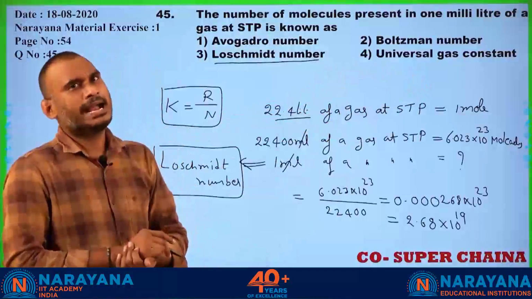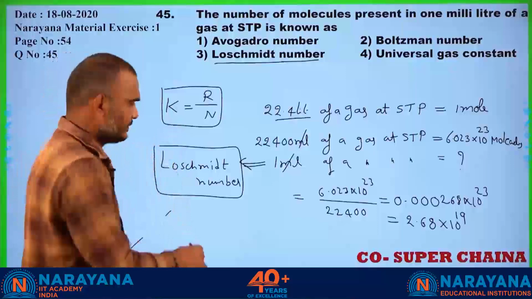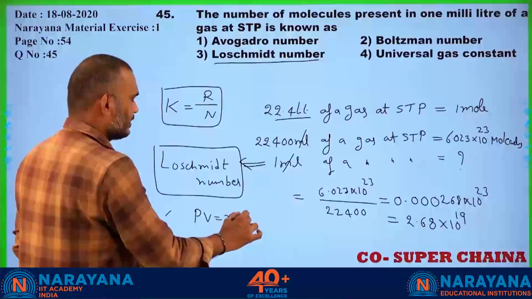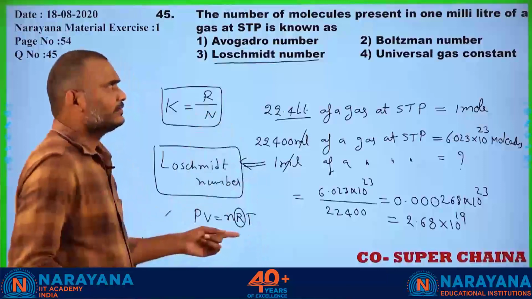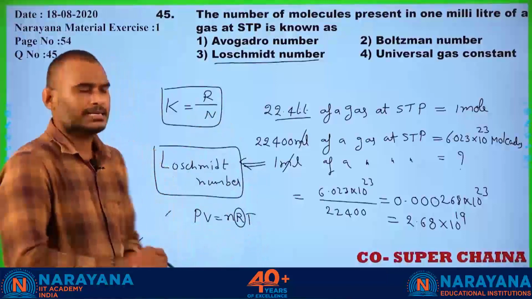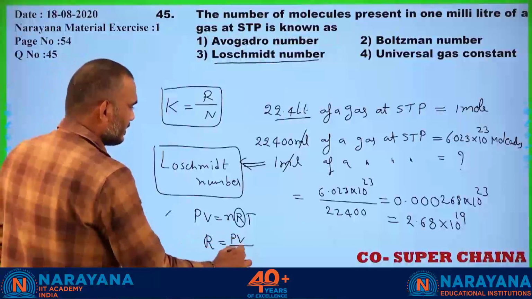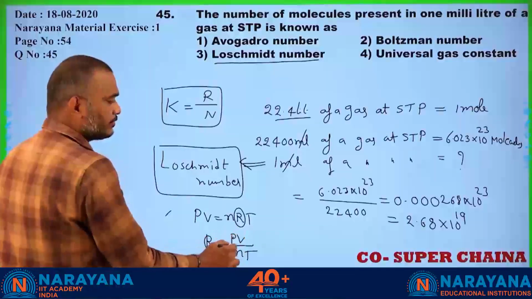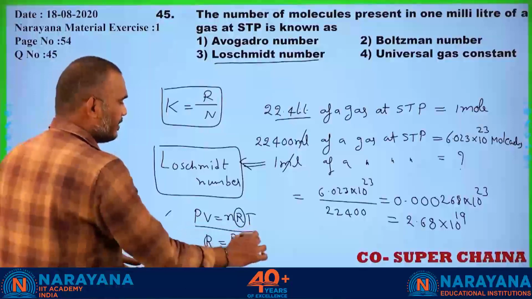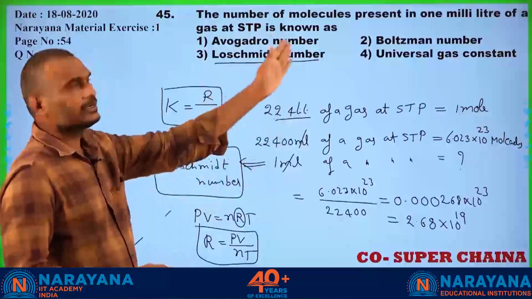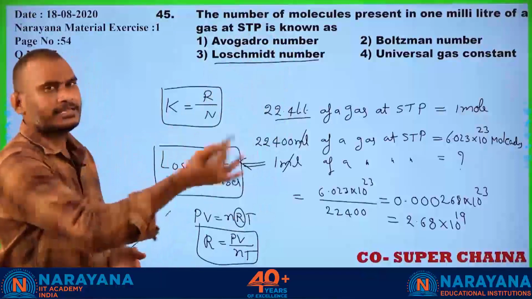And the universal gas constant, yes, it is the gas constant. When you apply the ideal gas equation, you get PV equals nRT. This R is called the universal gas constant. This R value depends upon PV by nT: the pressure, volume, number of moles and temperature of the gas taken. These are the things regarding this question. Now you go for the next question, students.